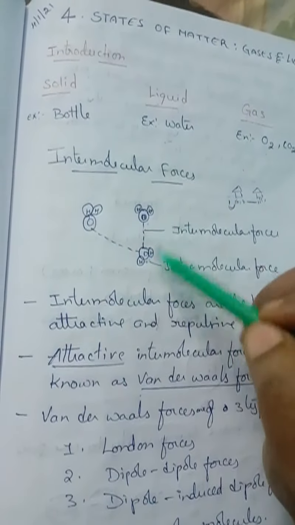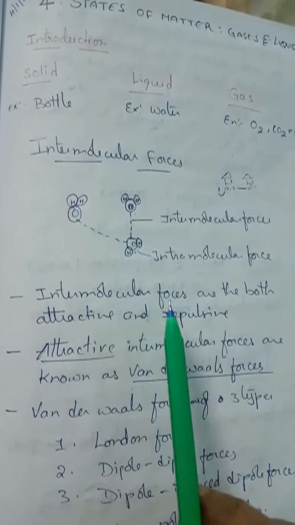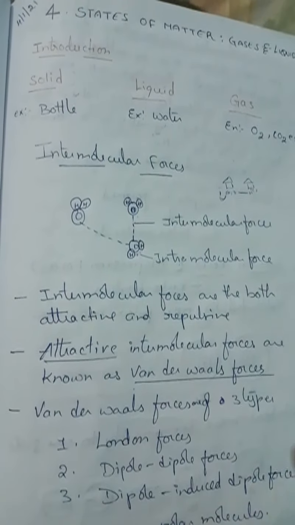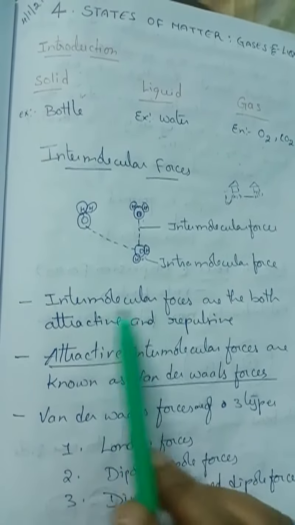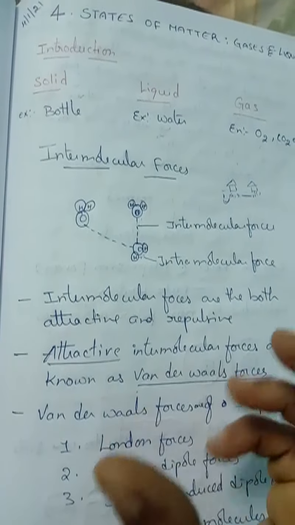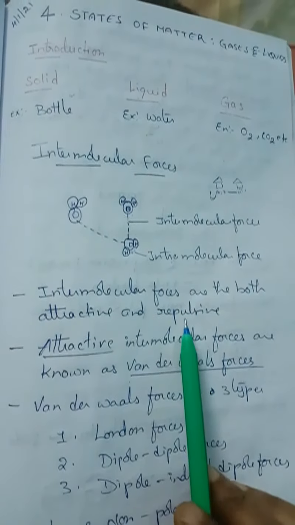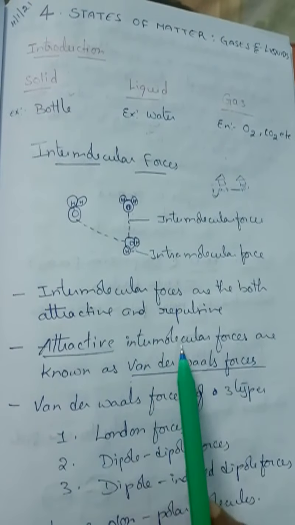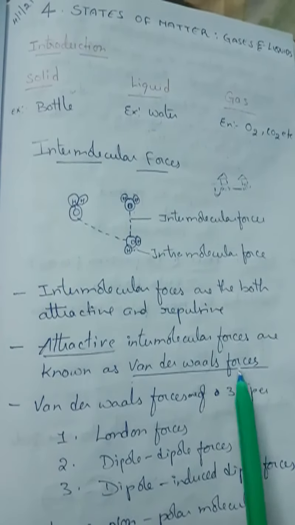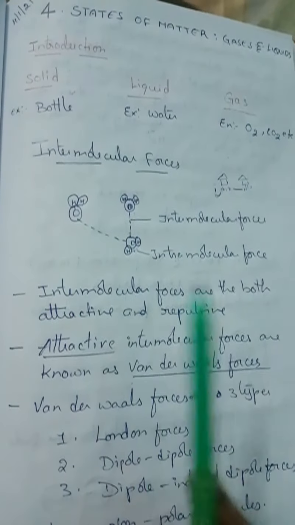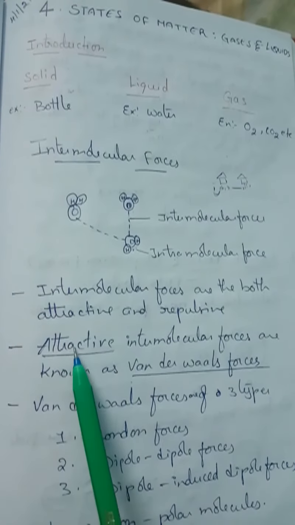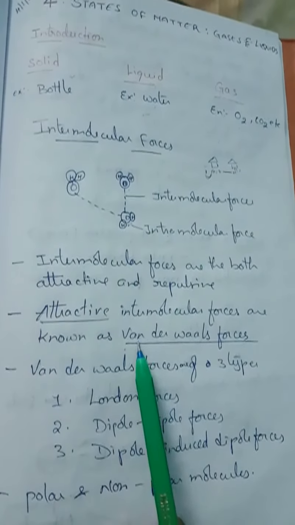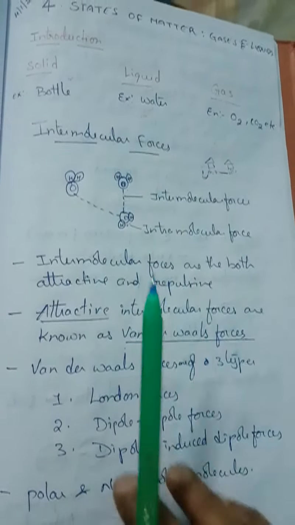So between any two particles. Intermolecular forces are of two types, meaning they have both attractive and repulsive forces. Intermolecular forces have both attractive and repulsive forces. So attractive intermolecular forces are known as van der Waals forces. What I said, intermolecular forces have both attractive and repulsive forces. Attractive forces are known as van der Waals forces.